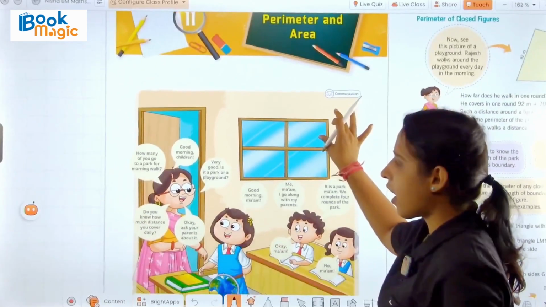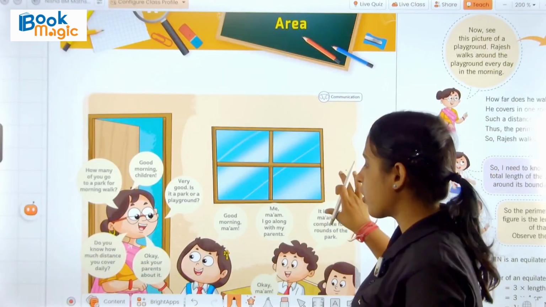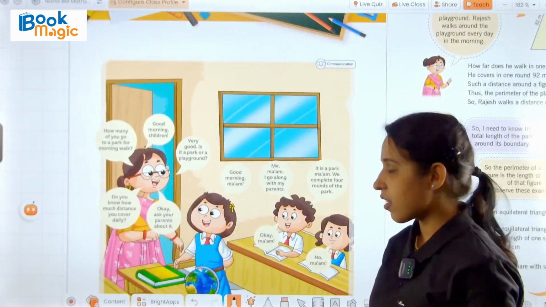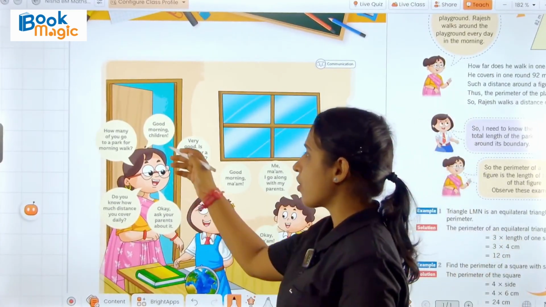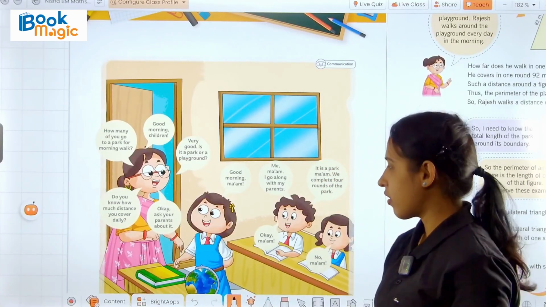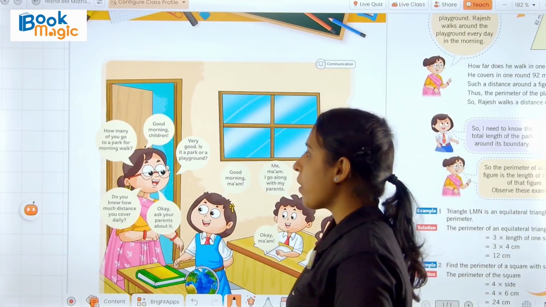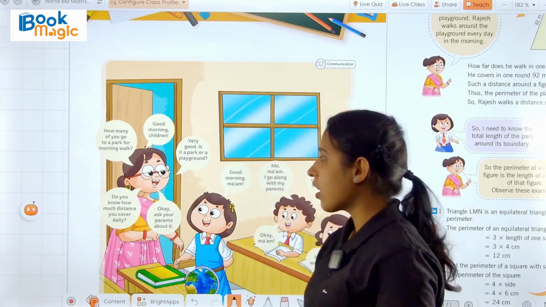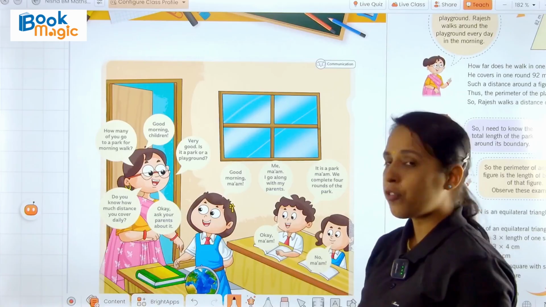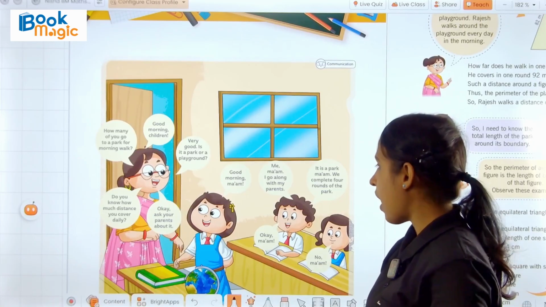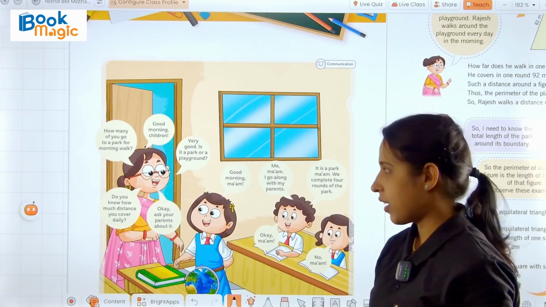So here we have a conversation between teacher and student. The teacher entered the class and the students said, "Good morning ma'am," and the teacher replied, "Good morning children." Now, the teacher asked the students, "How many of you go to a park for morning walk?" Then one of the children replied, "Me, ma'am, I go along with my parents."